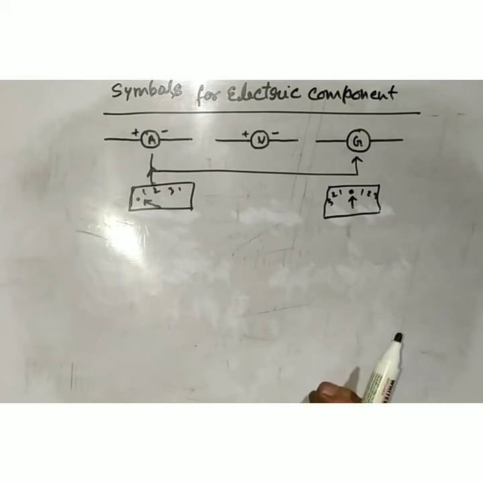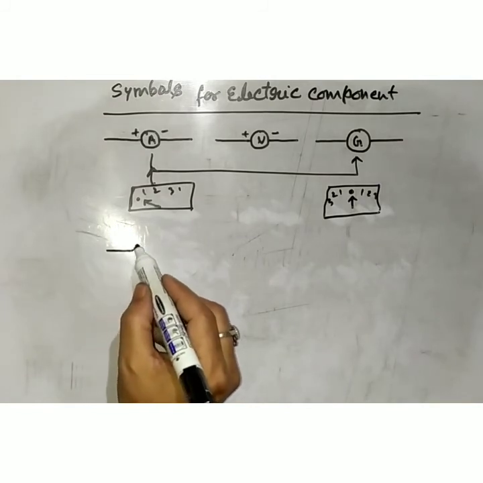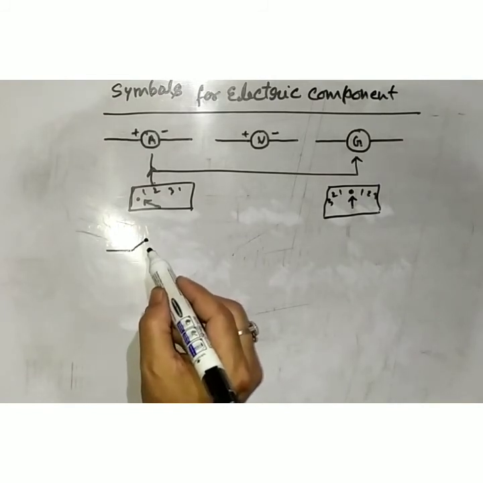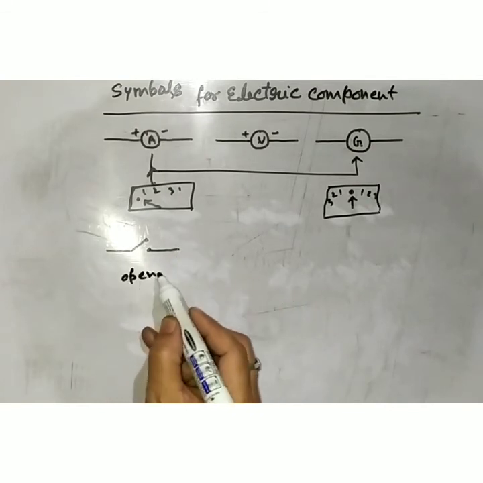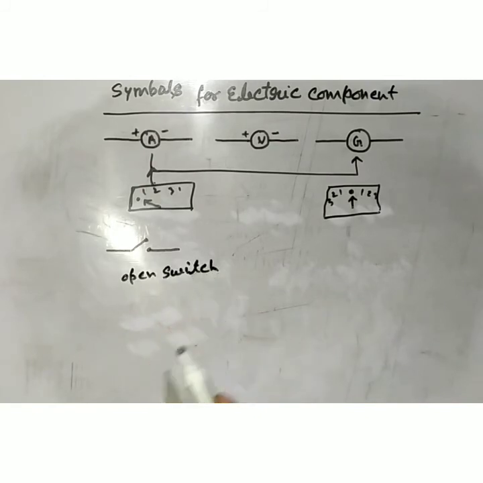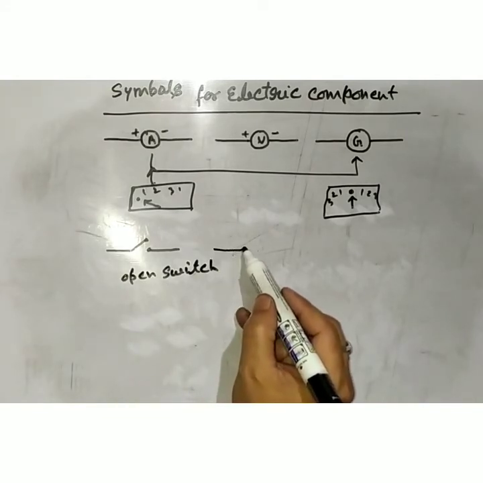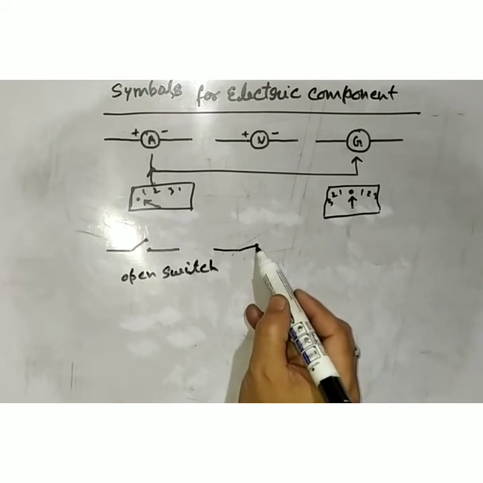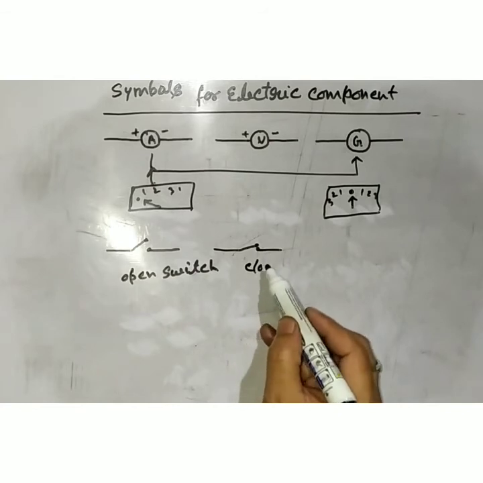And the next thing, that is another component used in an electric circuit. So there is a switch that is used in an electric circuit. There are various symbols of the switch. It is an open switch, or in common language we can say it is an off switch, and this is a closed switch or on switch.